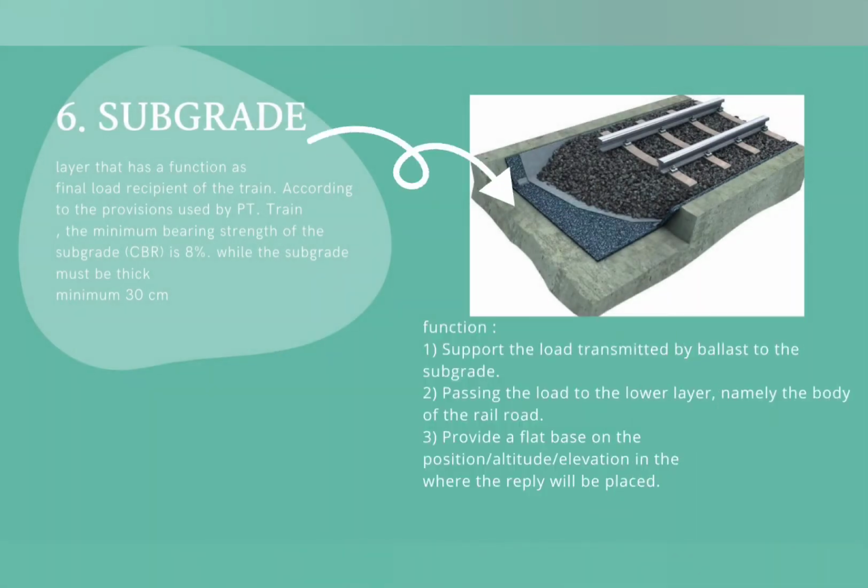And the next is subgrade. Subgrade is a layer that functions as the final load recipient of the train. The subgrade must be a minimum of 30 cm thick. The functions are: first, support the load transmitted by the ballast to the subgrade, 2. Passing the load to the lower layer, and 3. Provide a flat base on the position where the rail will be placed.